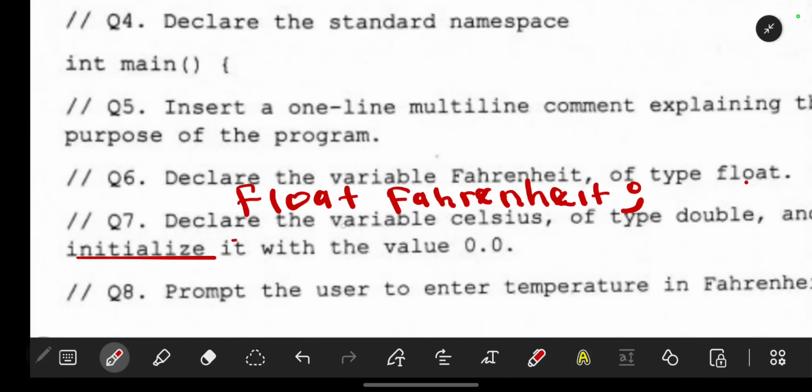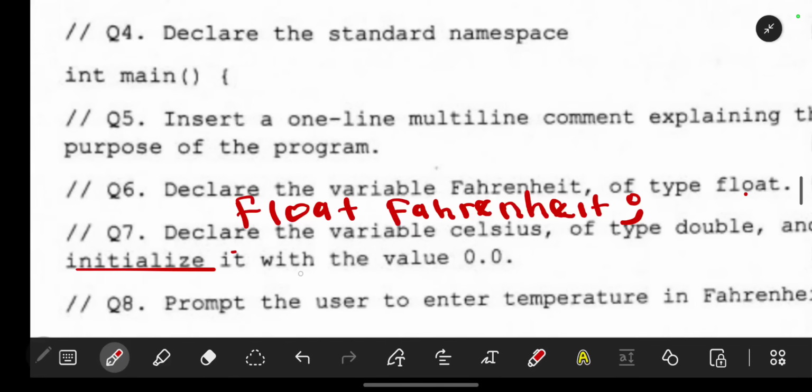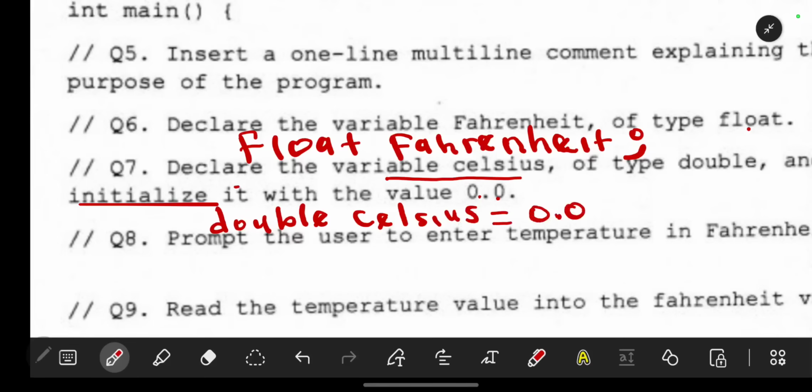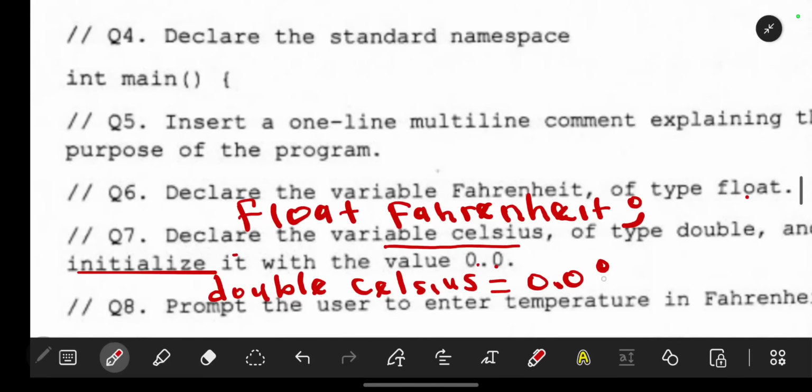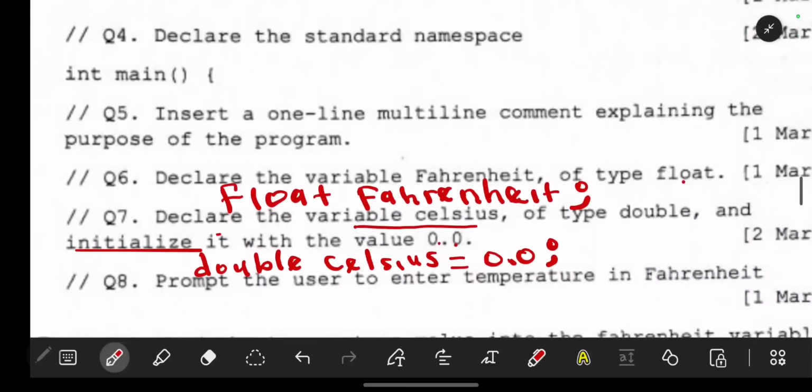Number 7, declare the variable Celsius of the type double and initialize it with the value 0.0. So you are going to say double. The variable is Celsius, so you are going to put your small letters just as they have written. So you have the Celsius, like that, which should be equal to 0.0. When you are done, you put your full stop, which should look like this. So for that question, that is our answer. Double is just the data type.